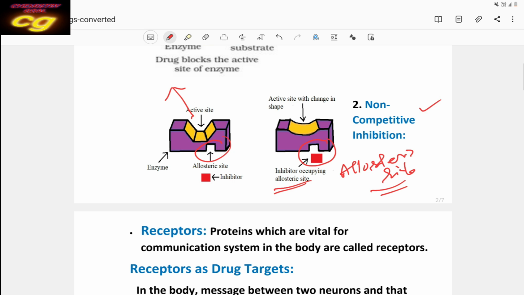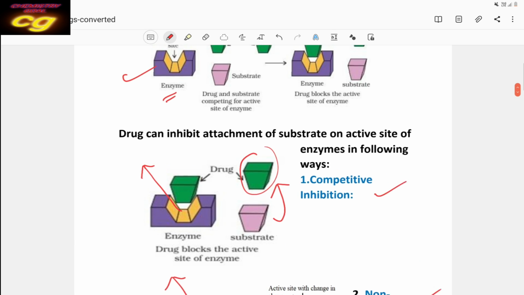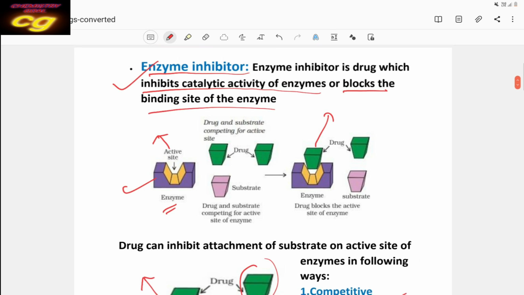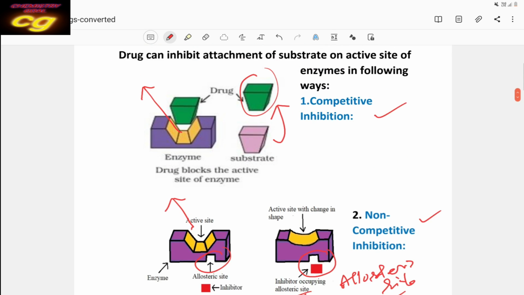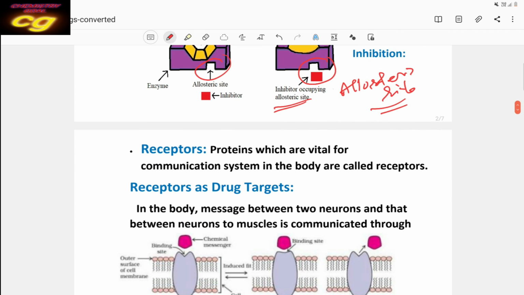So these are the roles of drugs as enzyme inhibitors. Already we have discussed enzymatic inhibitors and how they inhibit the enzymes. Then the second part is drugs and receptors. Receptors as drug targets. How?